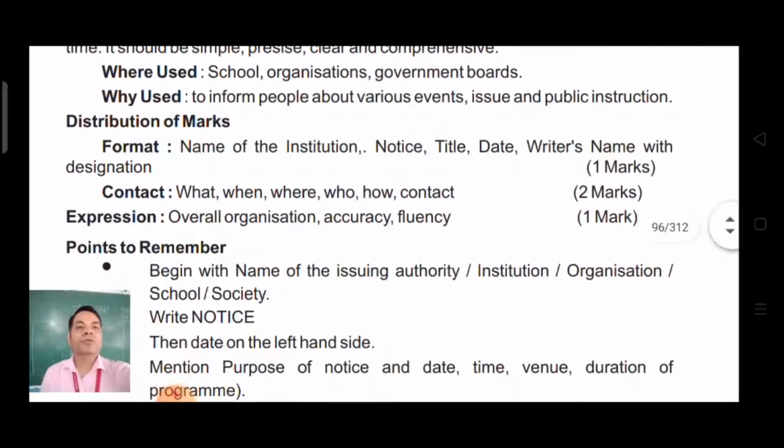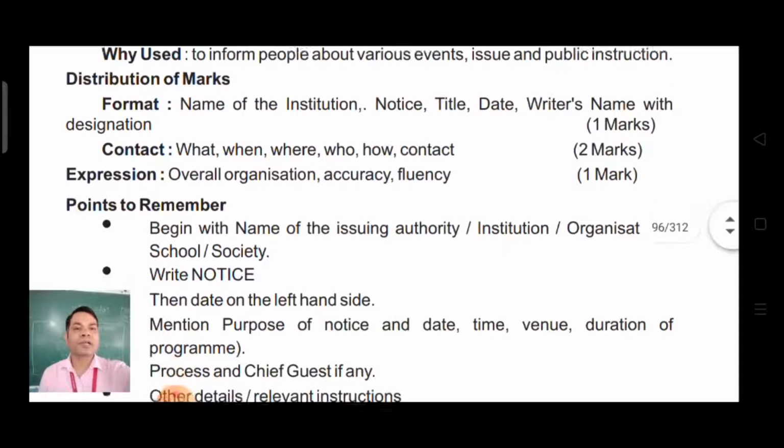Notices are used in schools, organizations, government, boards. Why used? Notices are used to inform people about various events, issues and public instructions. So what is the distribution of marks?